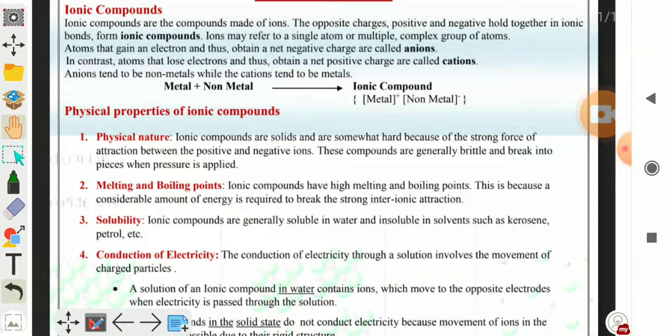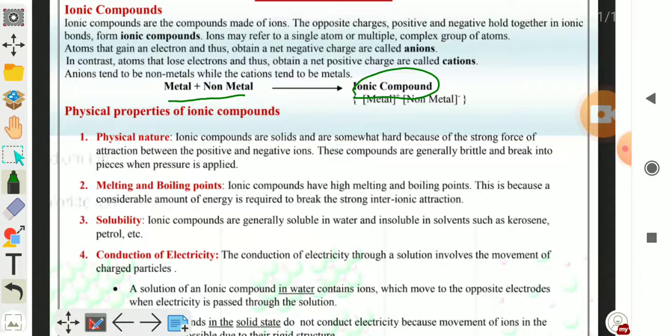So, anions tend to be non-metals. Generally, anions are non-metals and they carry negative charge, and cations are metals and they carry positive charge. When metals and non-metals combine, they form ionic compounds. Now the physical properties of ionic compounds.